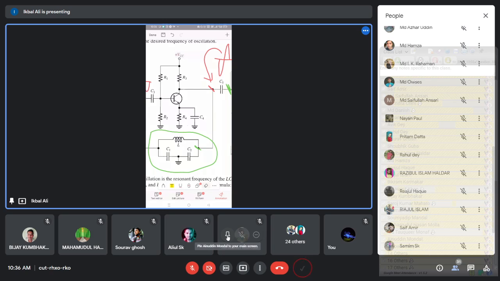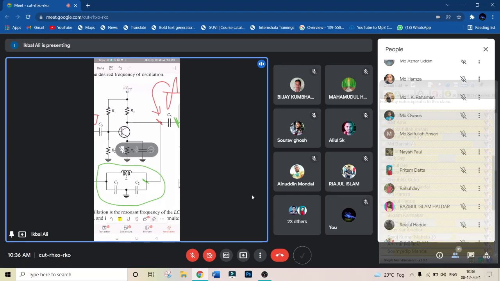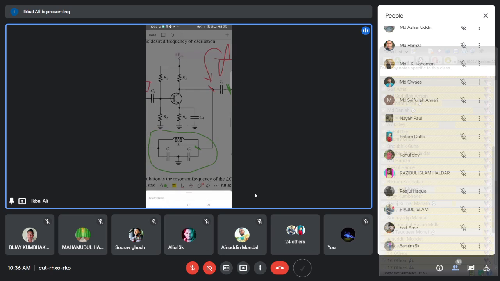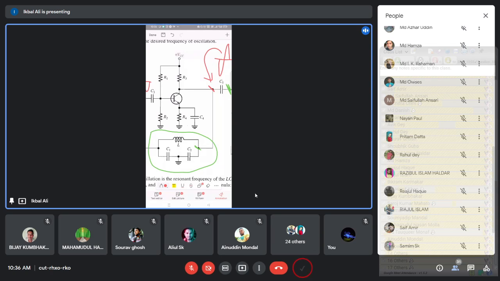So when you measure some node potential of any circuit, how do you measure it? You have a ground line, and with respect to that ground line you measure that point potential. So this output potential, this point potential, should be measured with respect to this ground of the circuit.